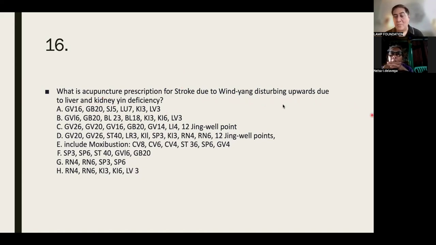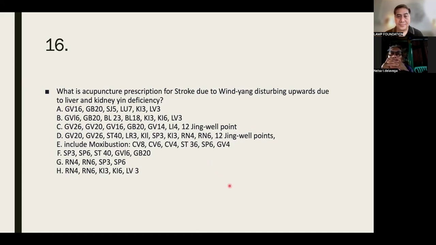In most cases, you cannot just have a straight diagnosis of kidney deficiency. It should involve also the liver. Sometimes all of them.